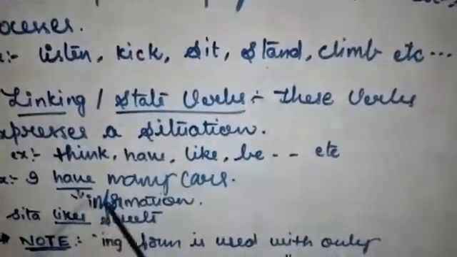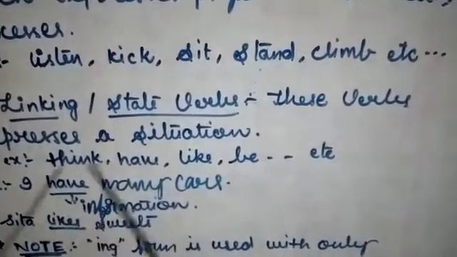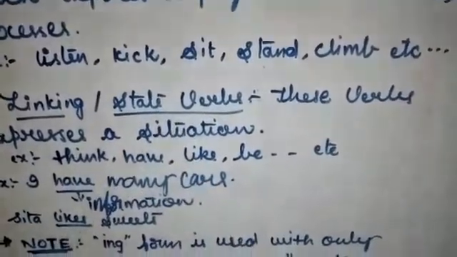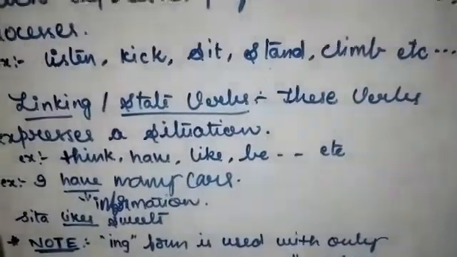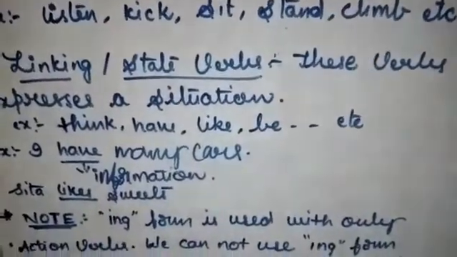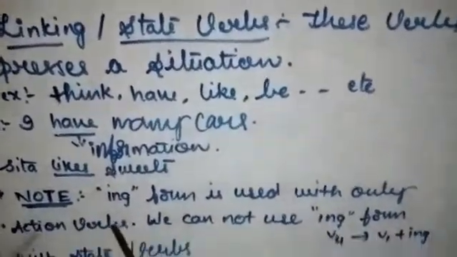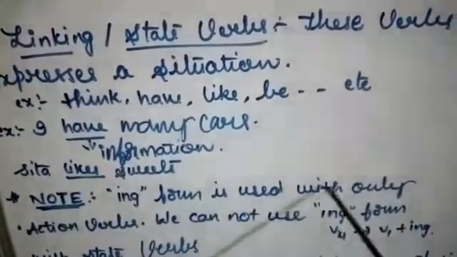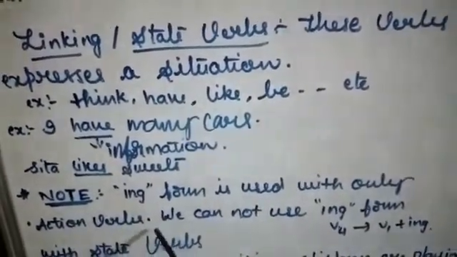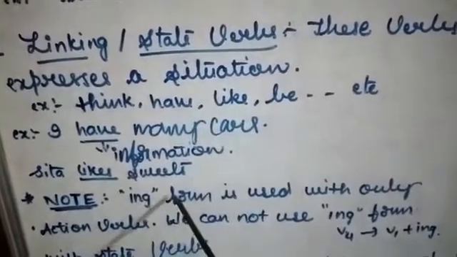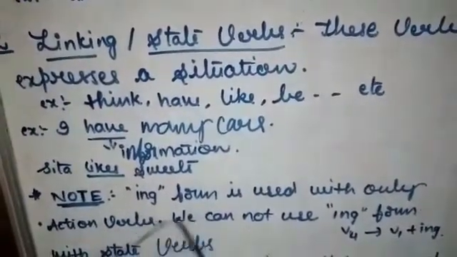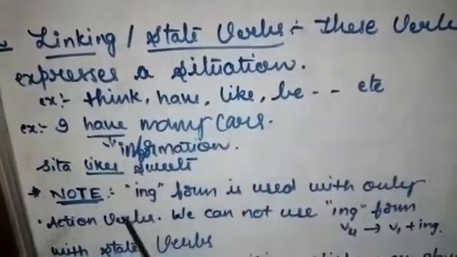Now, one main point I'll tell you about these linking or state verbs. With these linking or state verbs, we should not use ing form. Ing form is used only with action verbs, not with state verbs.